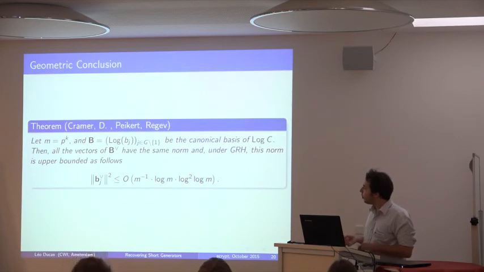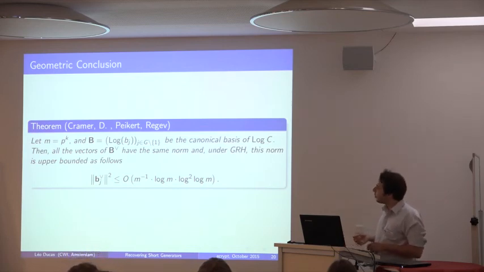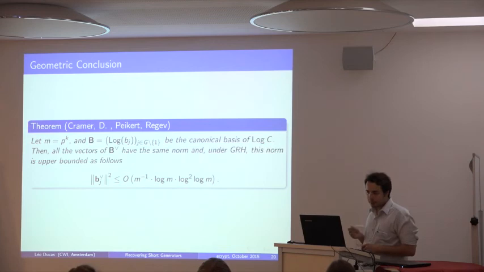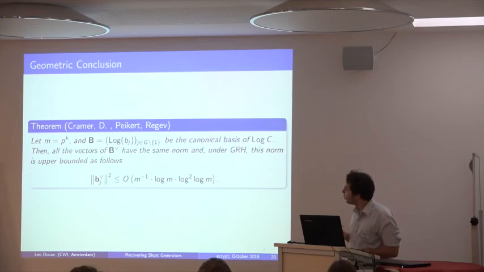So we have a bound on the dual matrix that we are interested in. If m is the power of a prime, and if we let B be the logarithm of this canonical basis of the cyclotomic units, then all the dual vectors have the same norm, and this norm is upper bounded as follows. Here I forgot to remove GRH because this is an old version of those slides. You can forget about GRH, it's not necessary here.